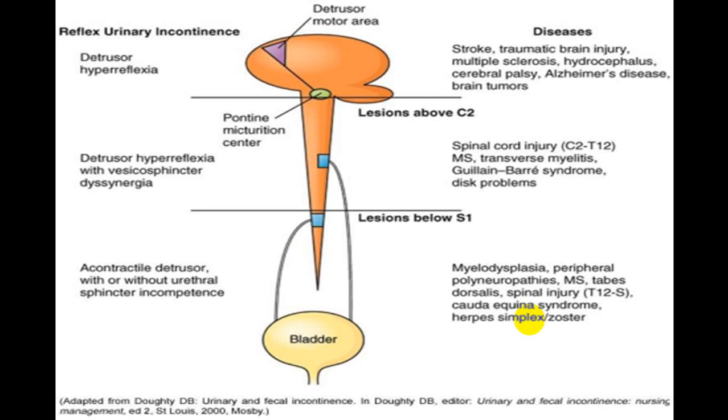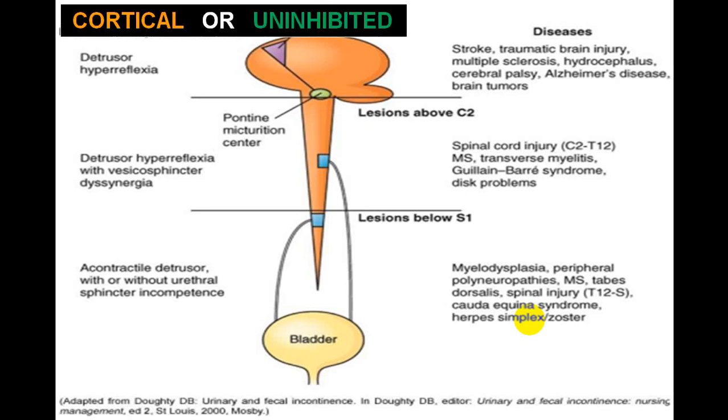Damage to the cortical center is very commonly because of stroke, traumatic brain injury, multiple sclerosis, hydrocephalus, cerebral palsy, Alzheimer's disease, or brain tumor, which will give rise to what we call uninhibited bladder. It is also given the name reflex urinary incontinence, or detrusor muscle hyperreflexia. But commonly we use the word uninhibited bladder.